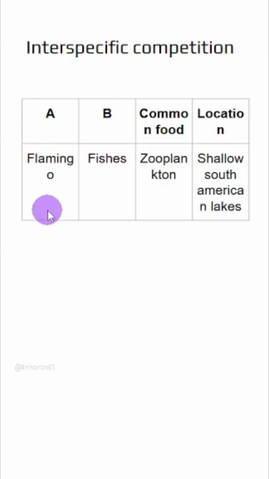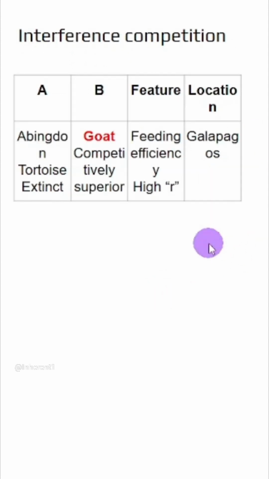First one, flamingo and fishes, they compete for a common food, which is zooplankton. Since they belong to different species and still they are competing, this kind of competition is called interspecific competition. The location is shallow South American lakes.